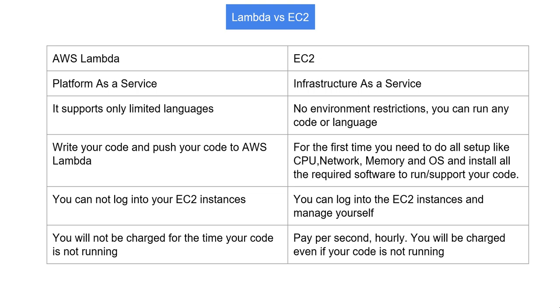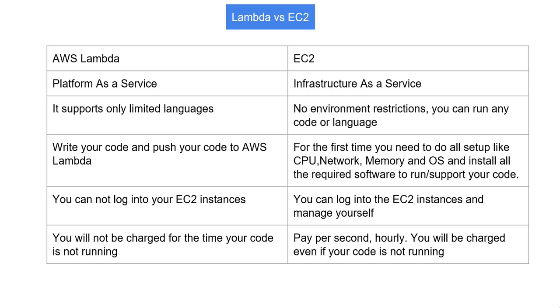But in an EC2 instance, as it is a complete virtual machine, we have the freedom and the flexibility to set up our own environment. We have the flexibility to install all kinds of required software as per the application. Language runtime doesn't have any constraint here. It's all up to us what application or software we need to install to run our application or utility. It's all freedom we have with EC2, because it's a complete virtual machine.